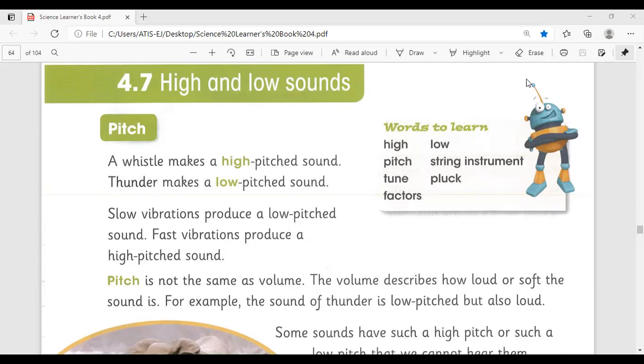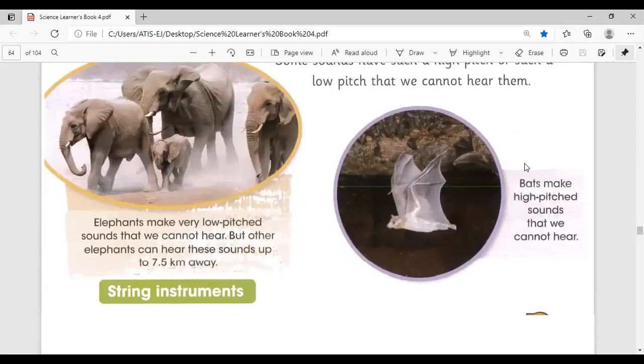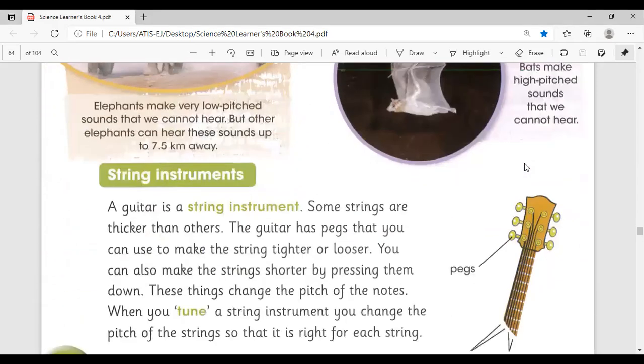Pitch is not the same as volume. The volume describes how loud or soft the sound is. For example, the sound of thunder is low pitched but also loud. Some sounds have such a high pitch or such a low pitch that we cannot hear them. Right, boys?